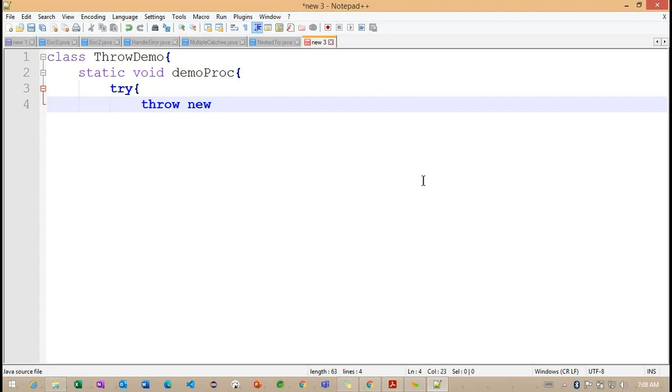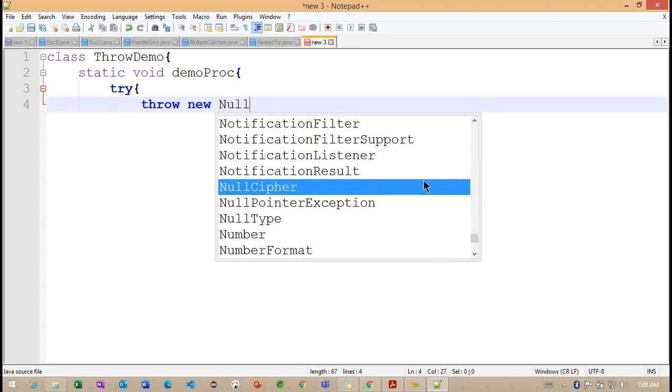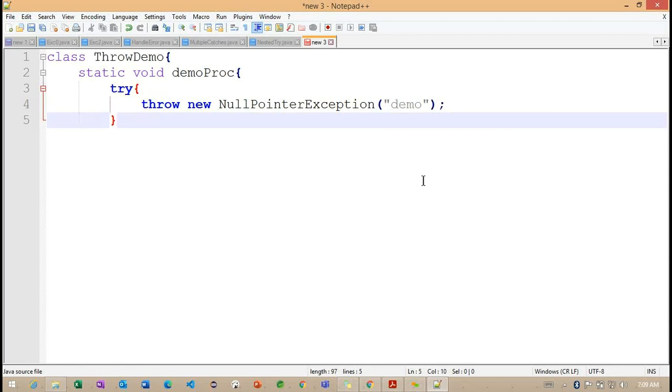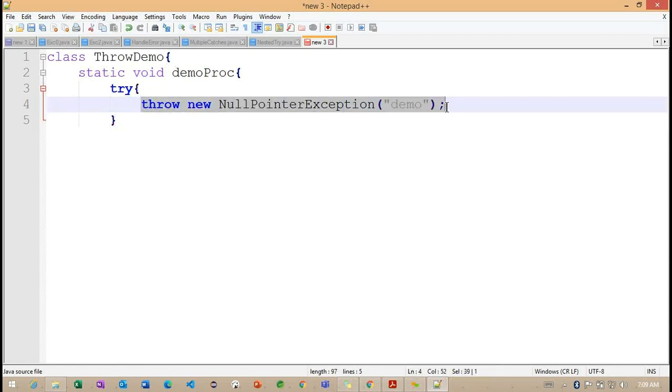Whenever we work with the throw keyword, we are creating an object of the exception class. The simple example here is NullPointerException. And here I'm providing the message called demo. Getting the point. Now what you understand here is, whenever we throw, we need to follow this syntax and create the particular object with some additional information. Whatever additional information we want to provide, we can define.